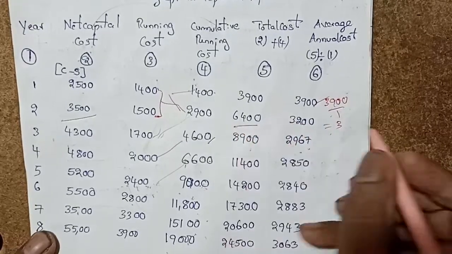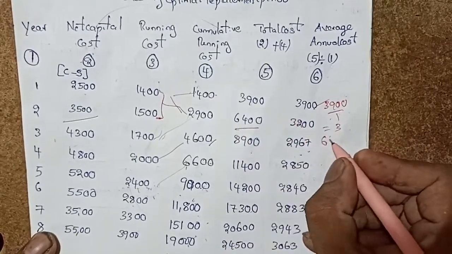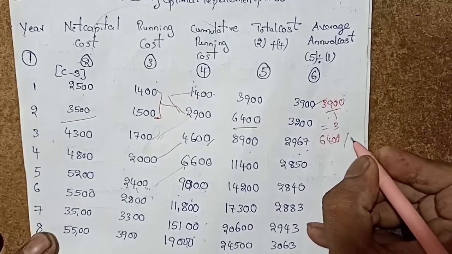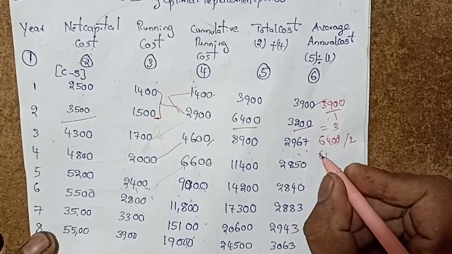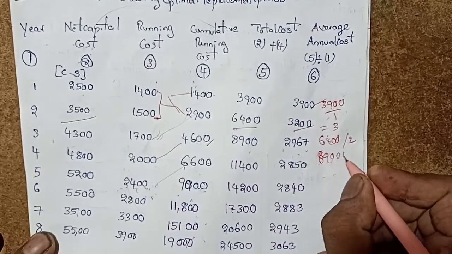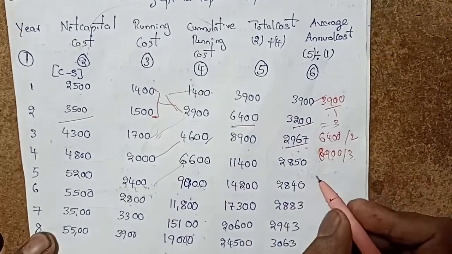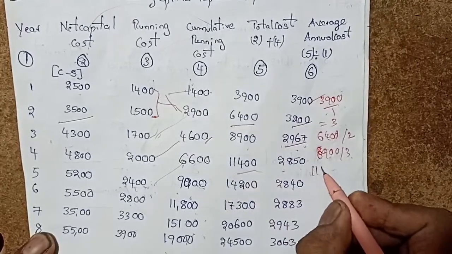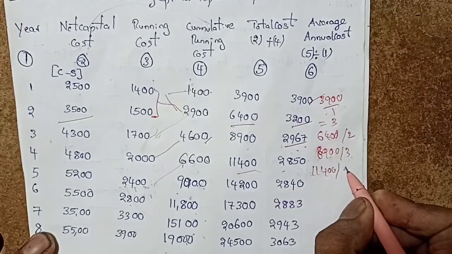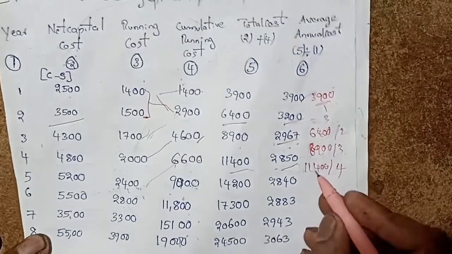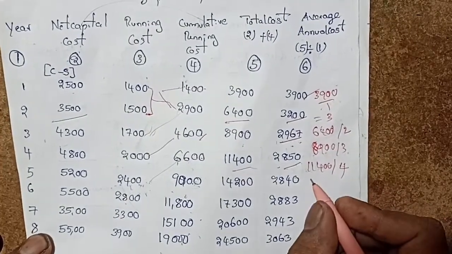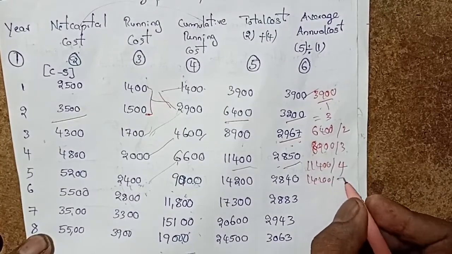So the next one, 36,400 divided by 2. We got 3,000, same. Next, 8,900 divided by 3. Next, 11,400 divided by 4, like this. Next, again the same, 14,200 divided by 5.